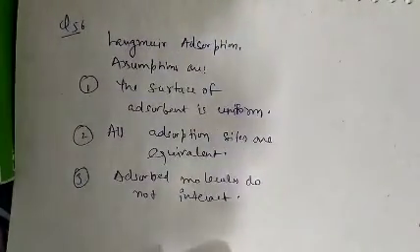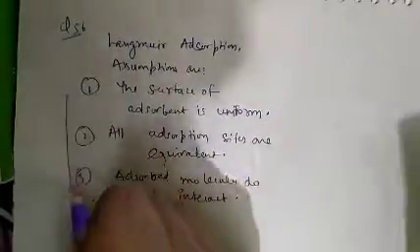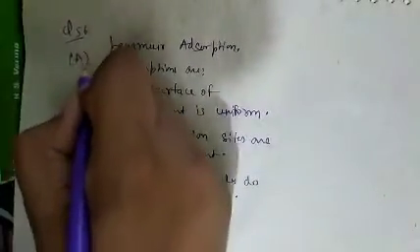So the adsorption sites are equivalent. So question number 56, option A is correct.